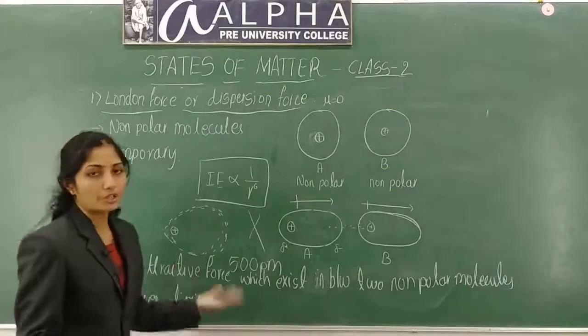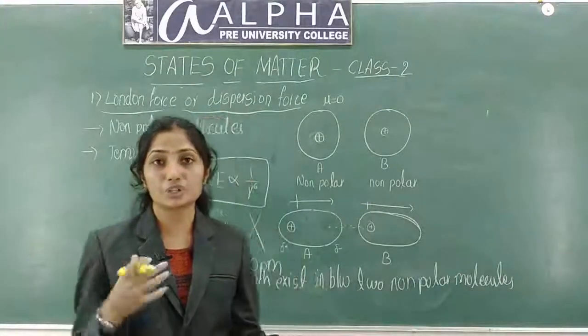Due to the formation of temporary dipole in them, that is nothing but your dispersion or London force.